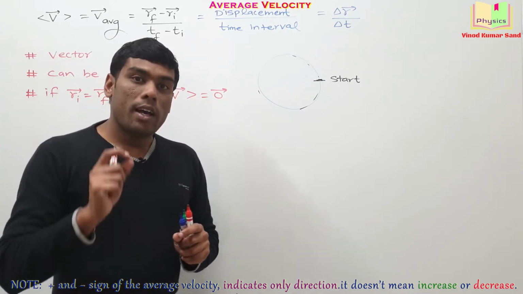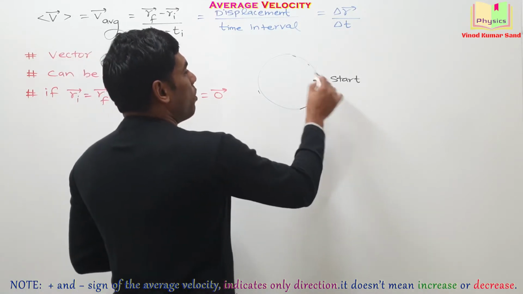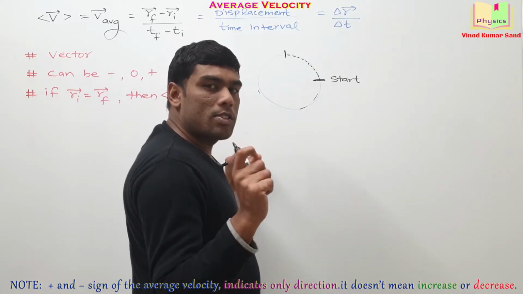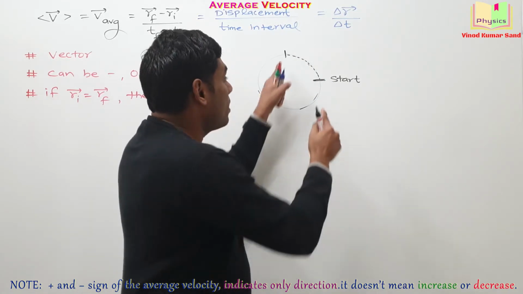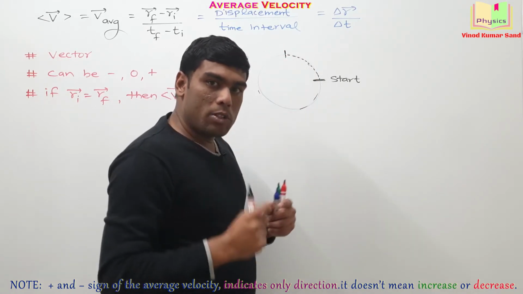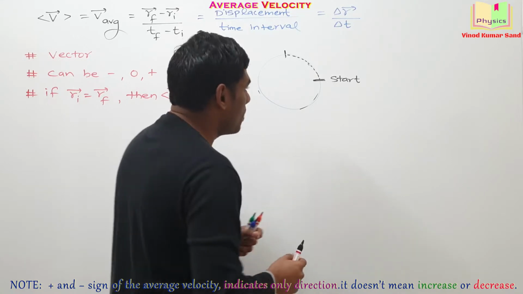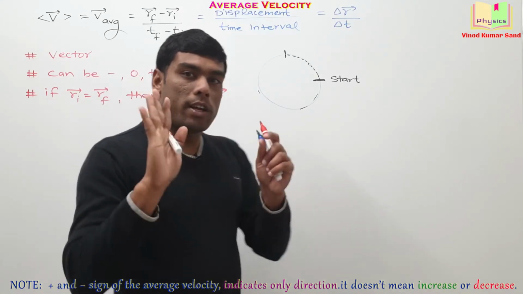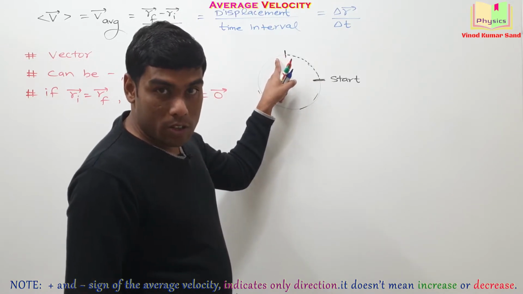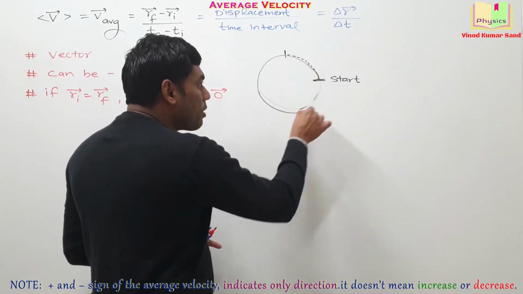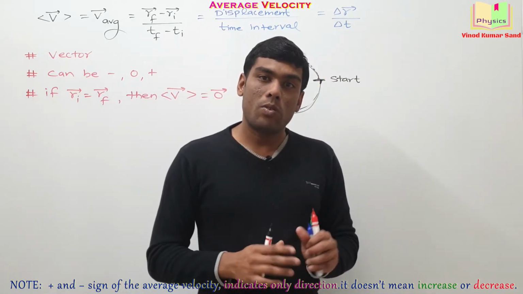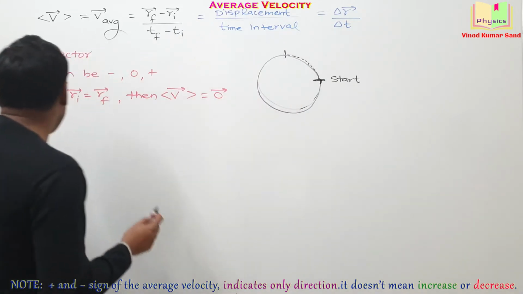Getting the idea? Suppose the particle goes from here to here. For this part of the motion, the average velocity is 0 or non-zero? In this part of the motion, there is non-zero displacement. So the average velocity is non-zero. Okay. So it may happen for a given motion, for some interval of time, the average velocity is non-zero. And for some other interval of time, let's say you complete a lap, average velocity is 0. Getting the idea? I am writing that here.